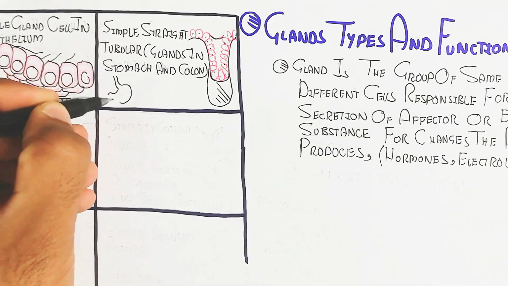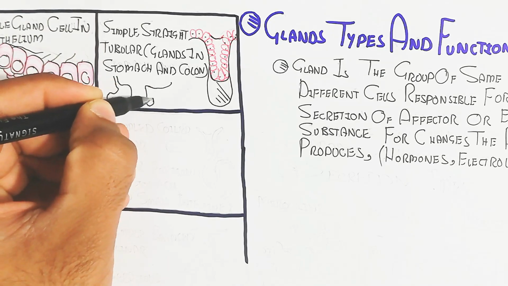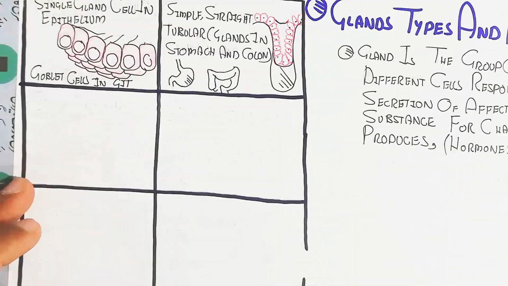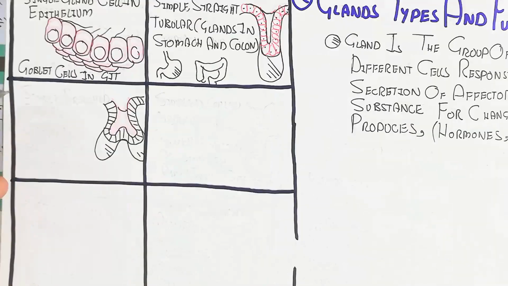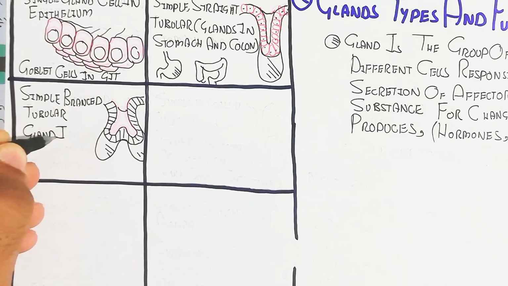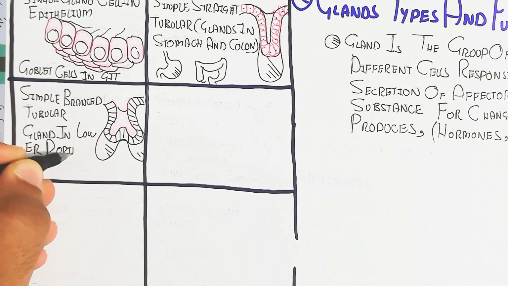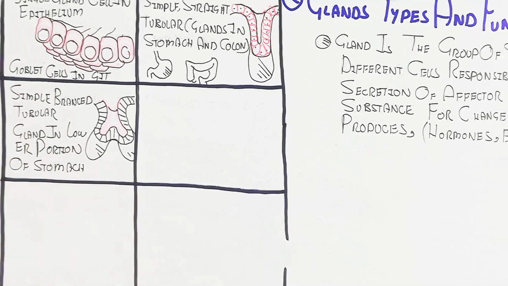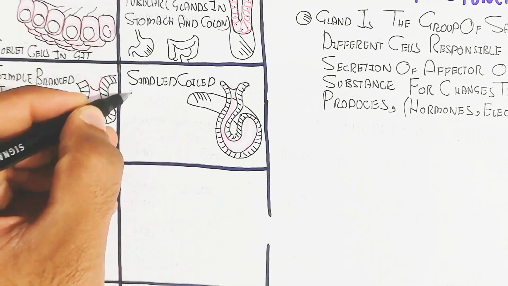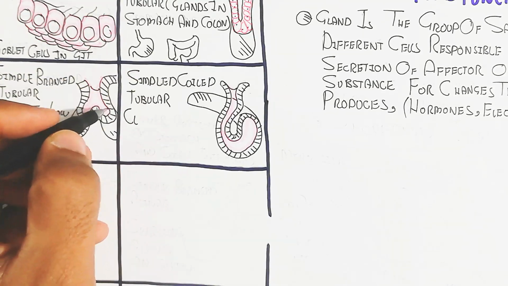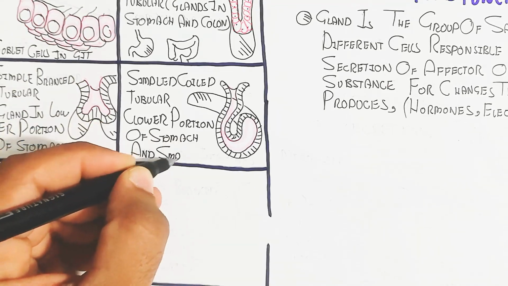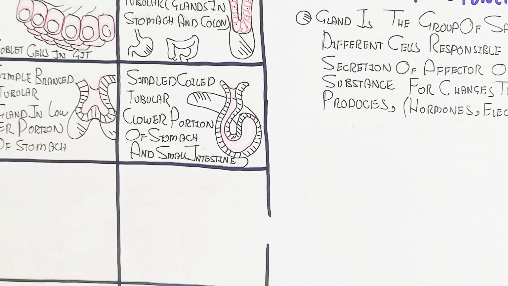So the simple straight tubular gland in the stomach and colon will secrete collectively through the secretory duct formation. But the simple branched tubular gland is in the lower portion of the stomach, which is able to secrete the substance, while the simple coiled tubular gland is in the lower portion of the stomach and small intestine.